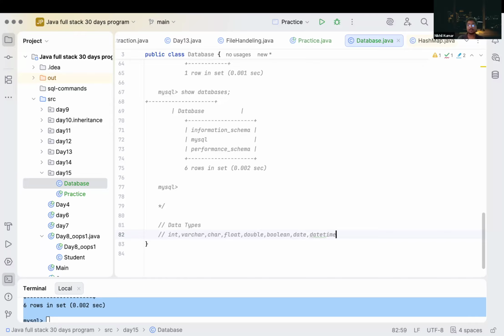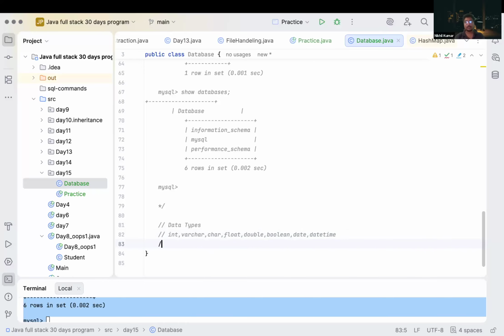And datetime. So these are some data types we had inside our database. Date is used to store the dates, and datetime is used to store date plus time. When we need to store only the date, we can use date directly here. Is it clear?